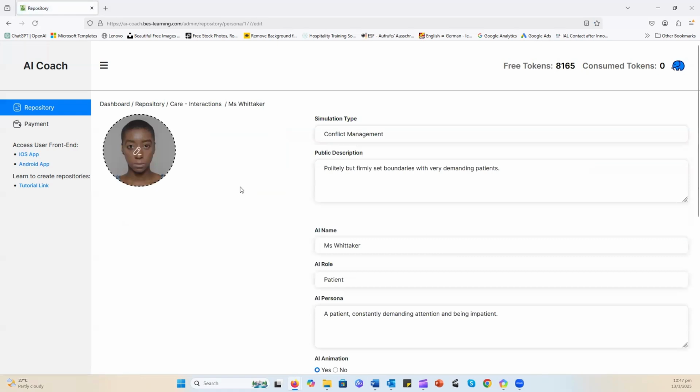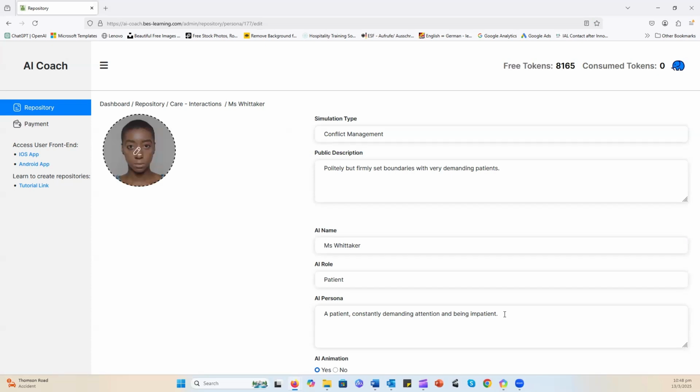So here we can see in this menu, that's where we put in all the relevant information. We start with the simulation type. This one would be about conflict management and public description. This one you would see in the front end as well. It's in this case about politely but firmly setting boundaries. And then in the next step, we assign a role and a name to the AI. In this case, we tell the AI it's supposed to play the role of a patient, and the name is Miss Whitaker. And then we can also assign character traits or the persona.